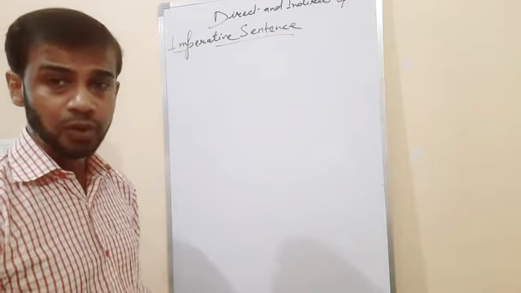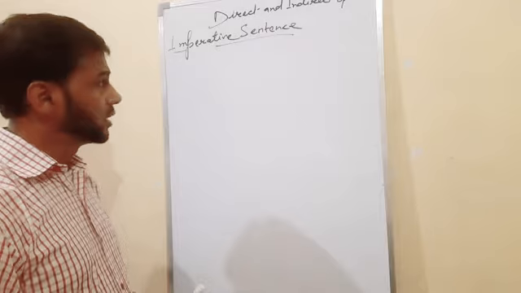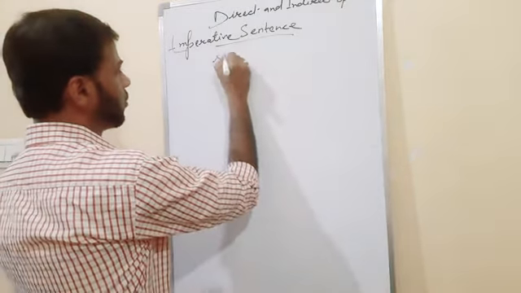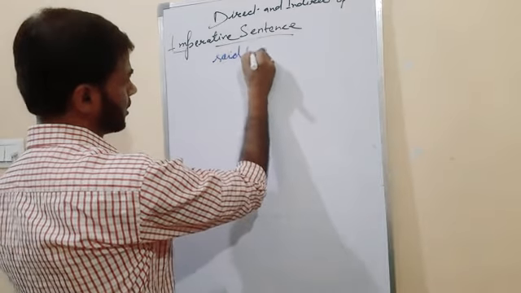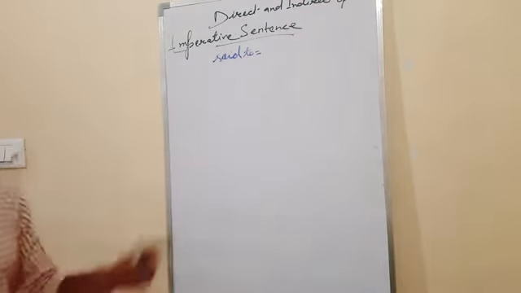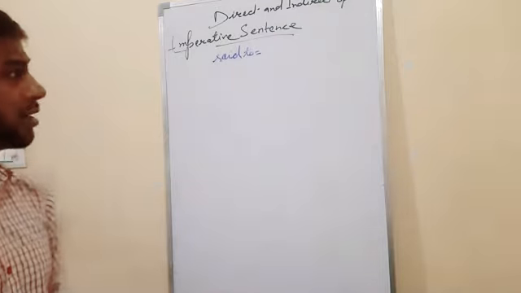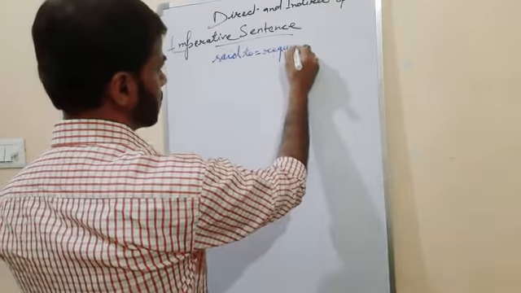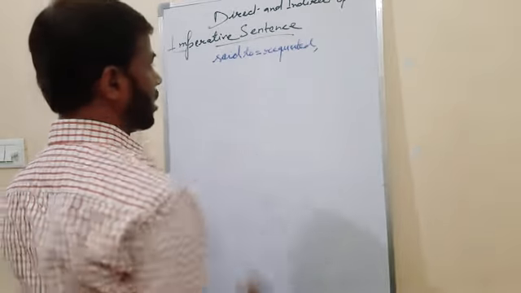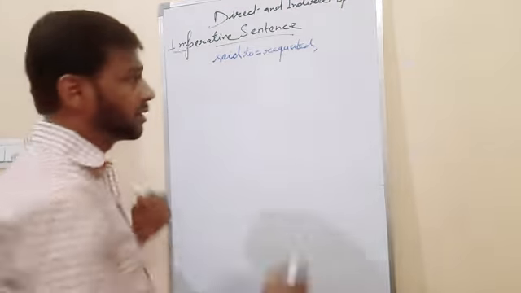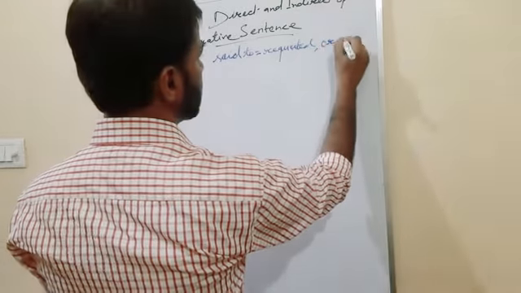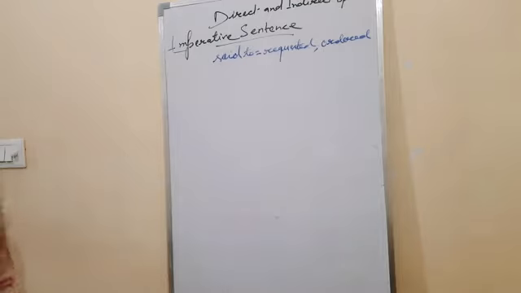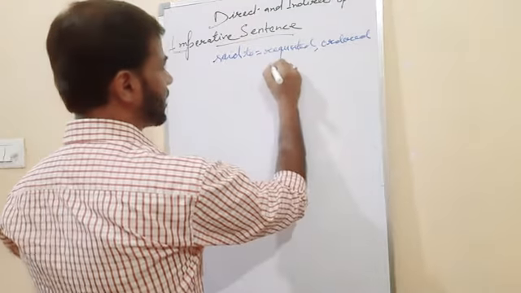So what is the rule? In this case, in the place of said to, it changes into the same sense. If it is a request, then write requested. Clear? If the sense is an order, then you write ordered. If the sense is advice, then you write advised.